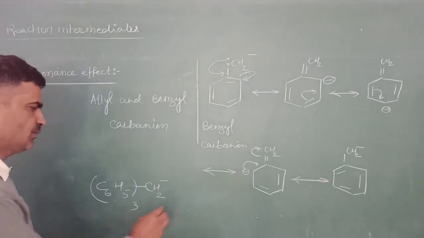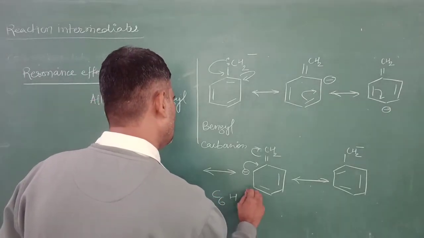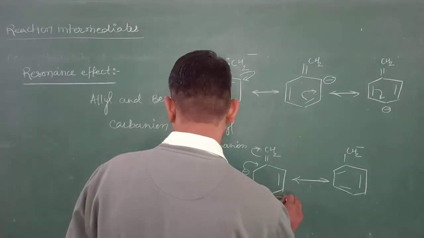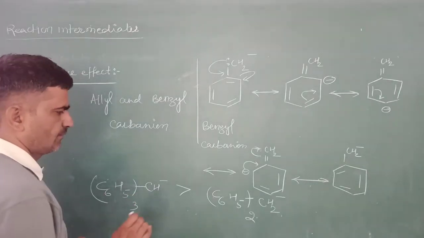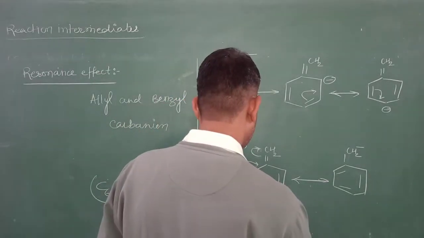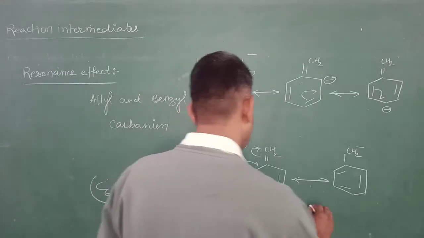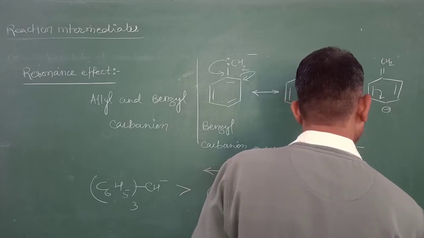Triphenyl carbanion is more stable than diphenyl carbanion. And this is the phenyl carbanion.